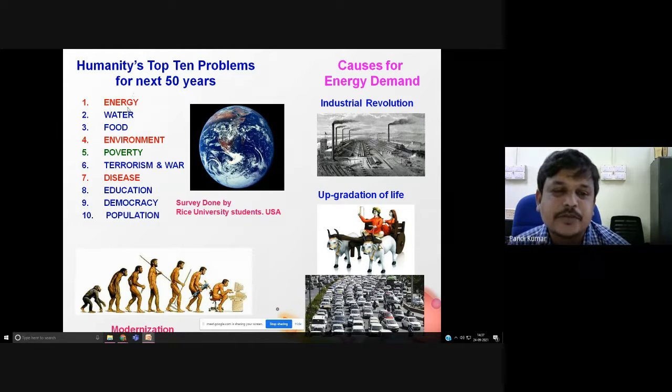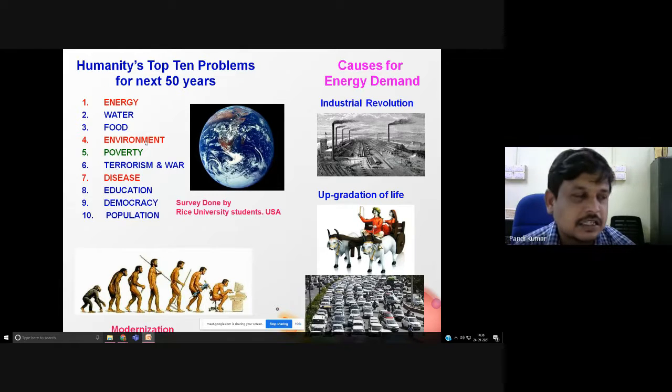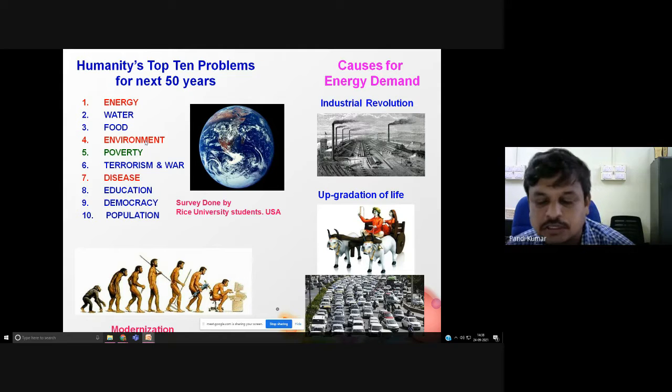Normally energy is produced by burning coal, oil, or petrol, whatever it may be. That emits carbon dioxide that pollutes the environment. So that's another problem. It leads to emission of greenhouse gas, that is CO2, which leads to climate change, which is harmful to human beings. As a result, several diseases happen to human beings, then you have to spend money to cure the disease, and that leads to poverty. Likewise, energy is key for other problems.